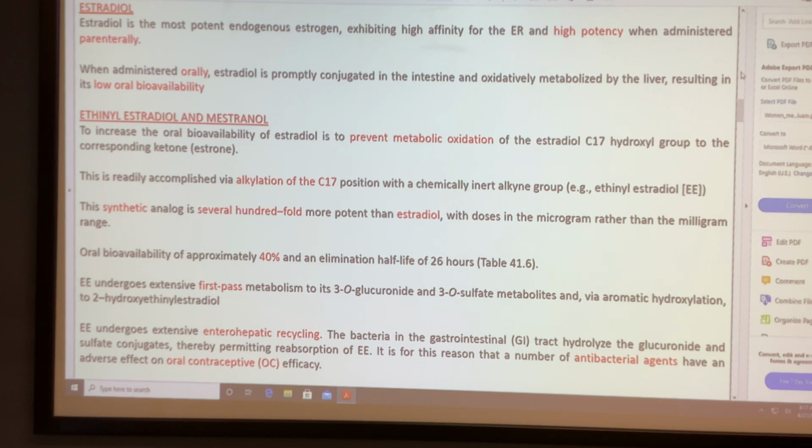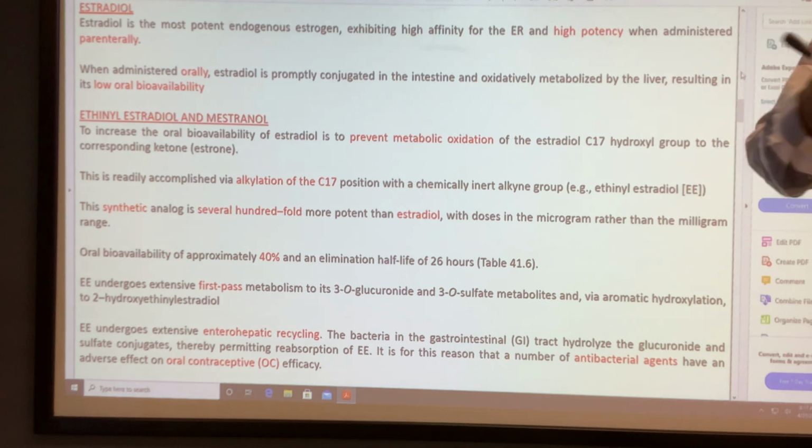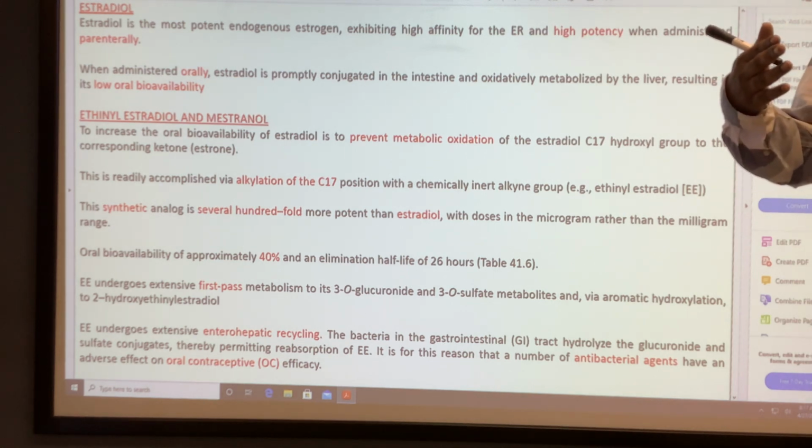Antibiotic. So what is enterohepatic circulation? If you know that, then you can explain why we should not combine these two. Enterohepatic circulation means if you have ethinyl estradiol, it goes for sulfate conjugation.